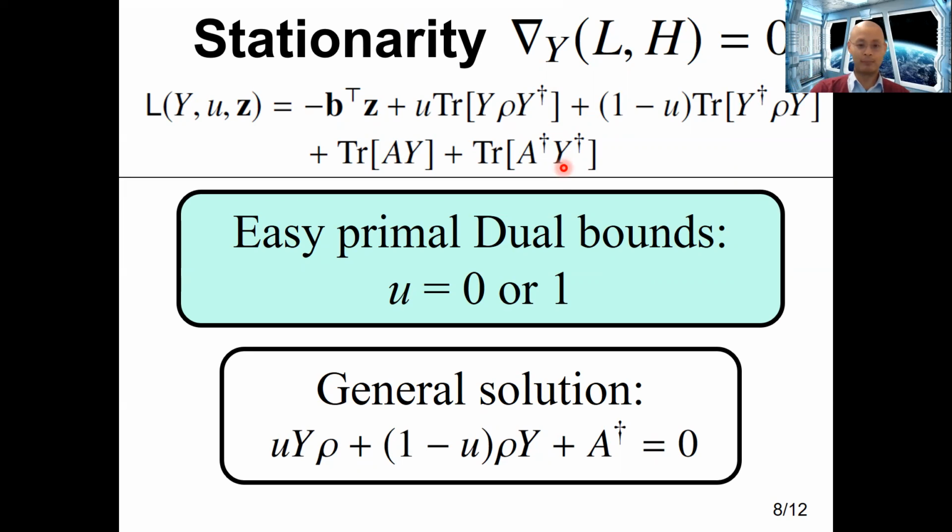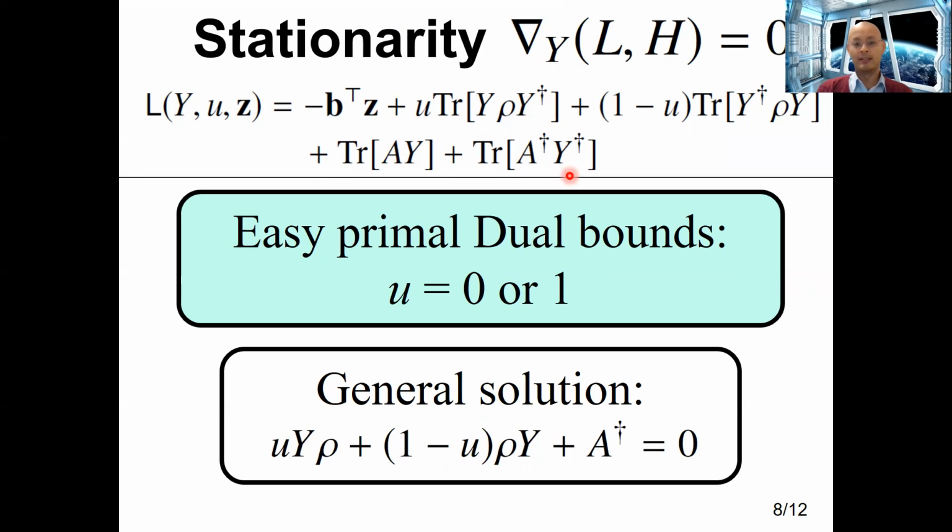We could, for example, pick y to be 0 or 1, u to be 0 or 1. In that case, this Lagrangian would have an extremely simple form, and it will be very easy to solve for y analytically. And once one solves for y analytically, one can solve the dual problem analytically, and hence solve for the whole level Cramer-Rao bound analytically.